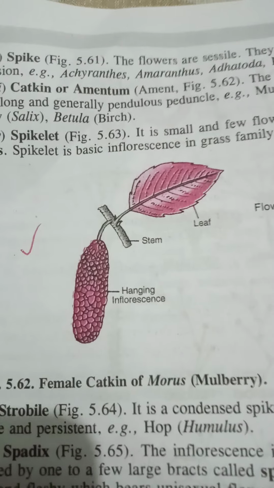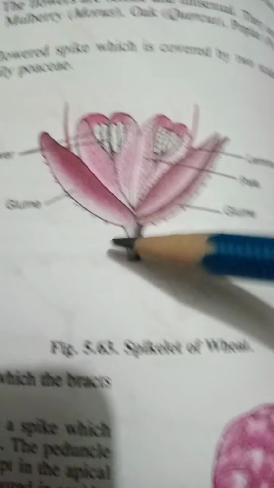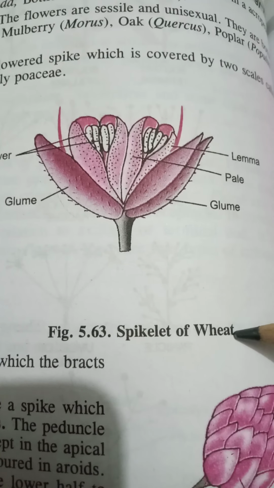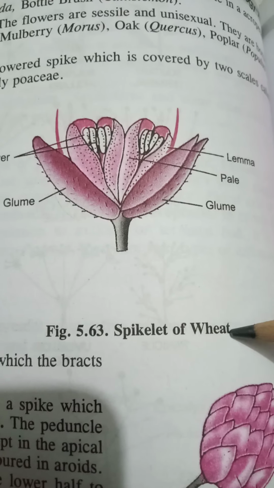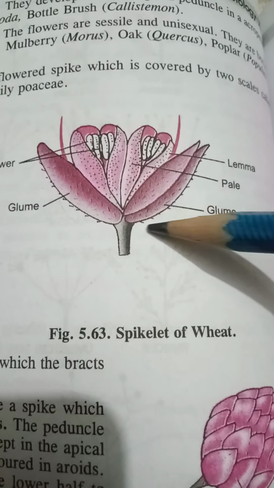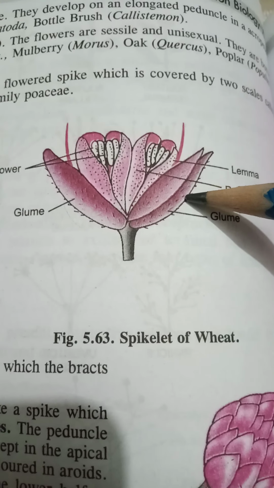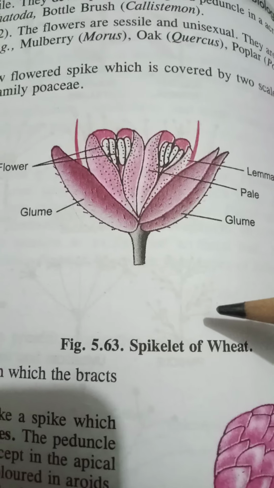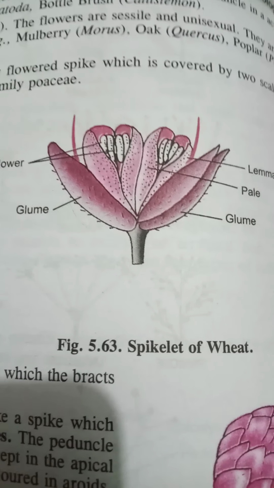Then next is the spikelet. As you can see, this is a diagram of a spikelet which is observed in case of wheat. Here a few small flowers are produced. Then two sterile scales are there which are known as the glumes, and this is normally observed in the grass family, that is the Poaceae family.